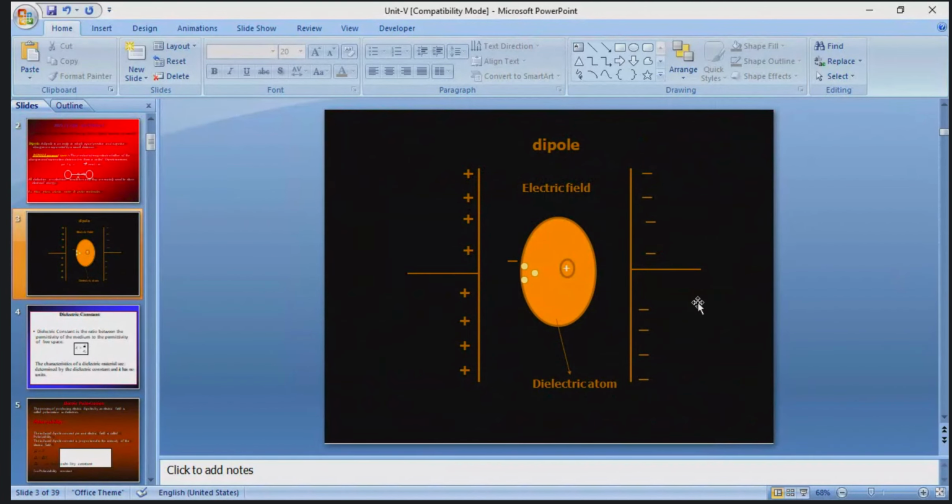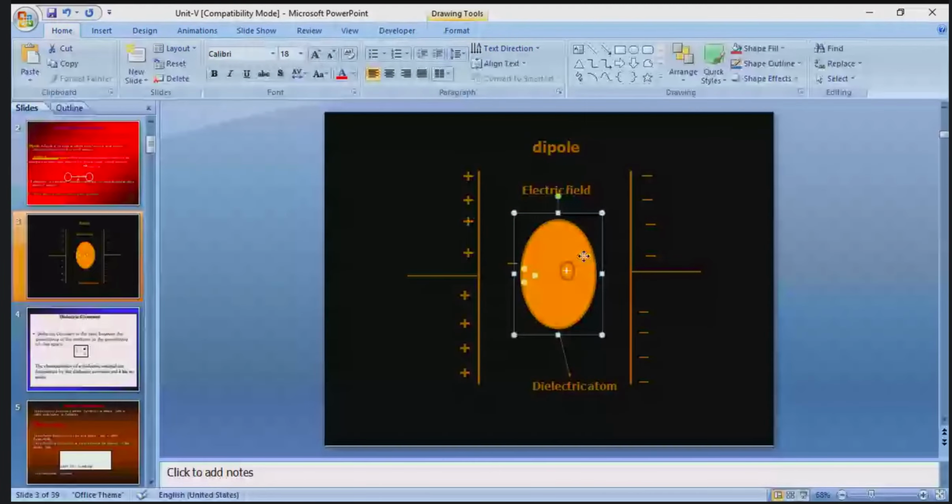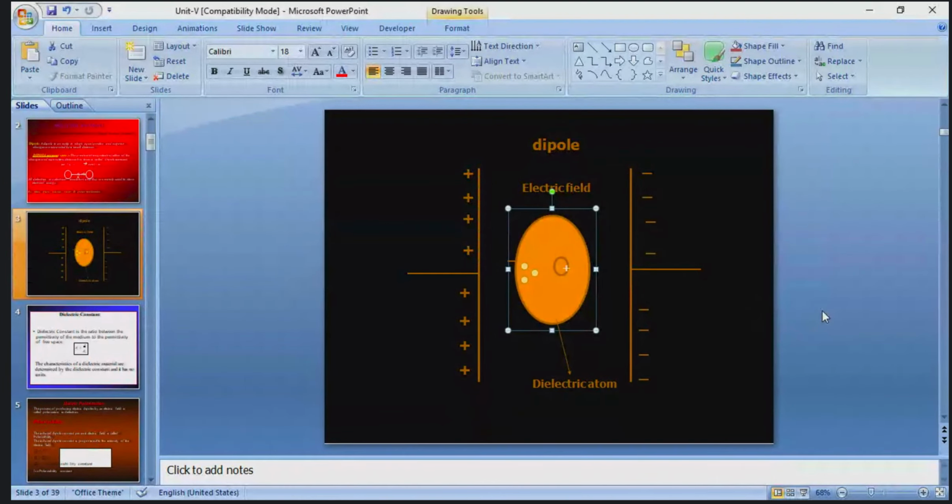Next, see how the dielectric material is placed in between the two parallel capacitor plates.